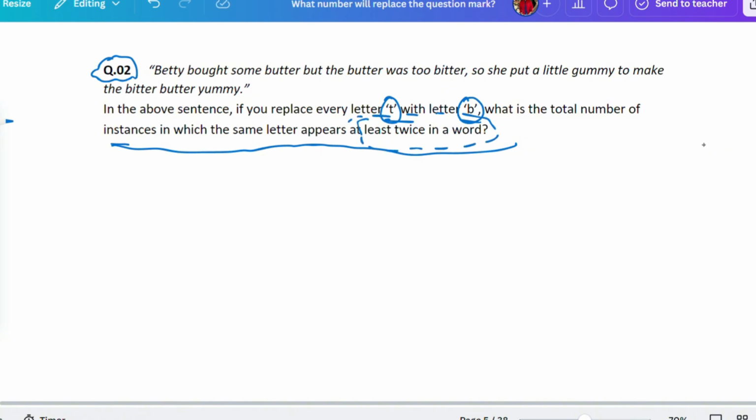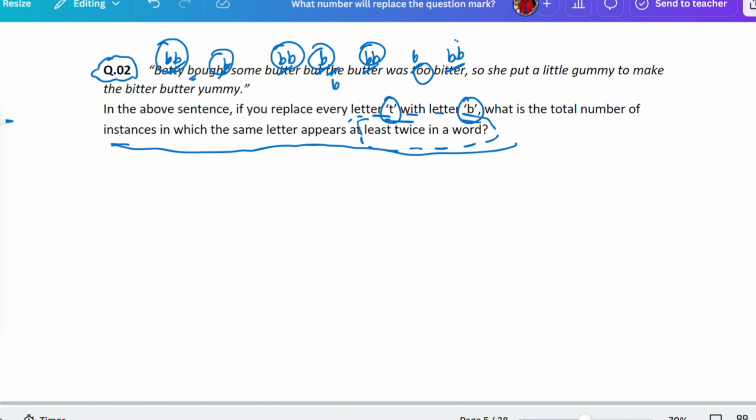That means if you put B here, you will get one double B. Of course, there will eventually be a triple B, but you still count double B. If you put B here, you'll get double B as well. There's B in bought. If you put B in the place of T in but, you will get one BUT and double B will be there. Here you won't get any double. Here you could see double again. There's nothing in the next one, but there's double O, isn't it? So that would be counted as well.